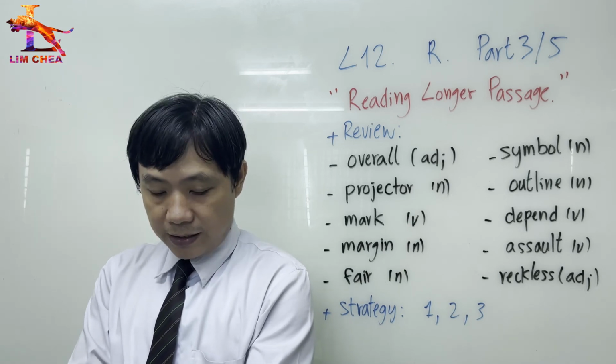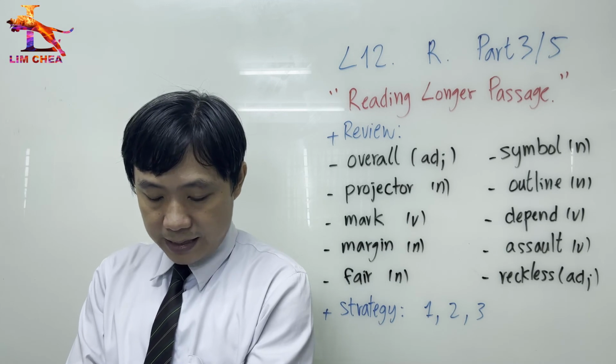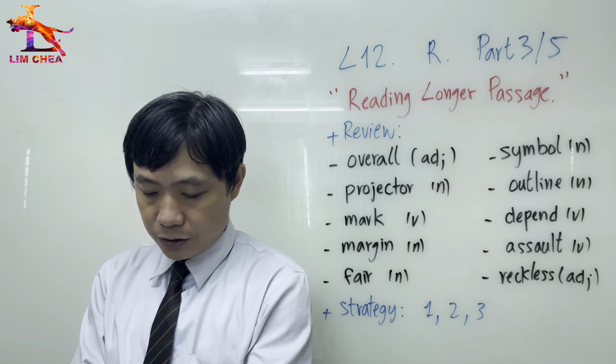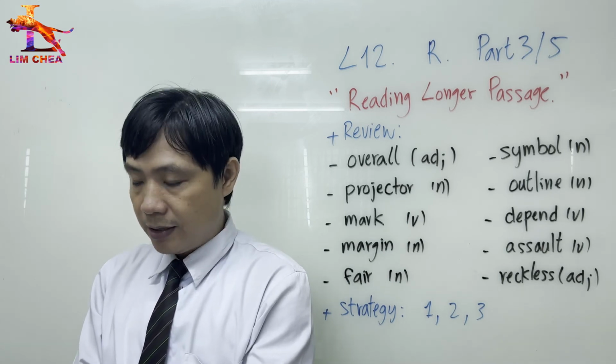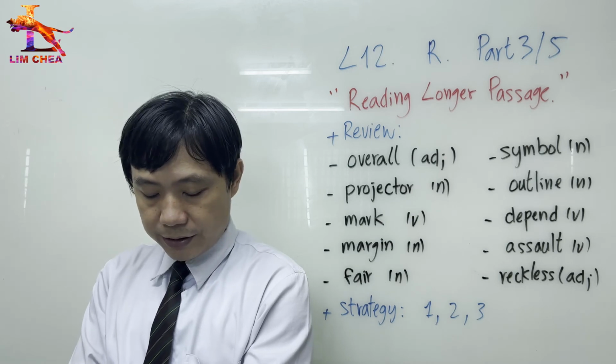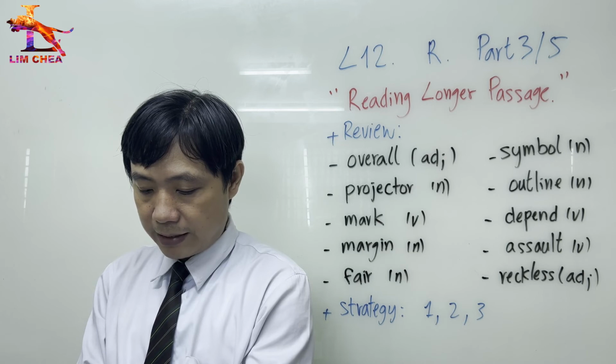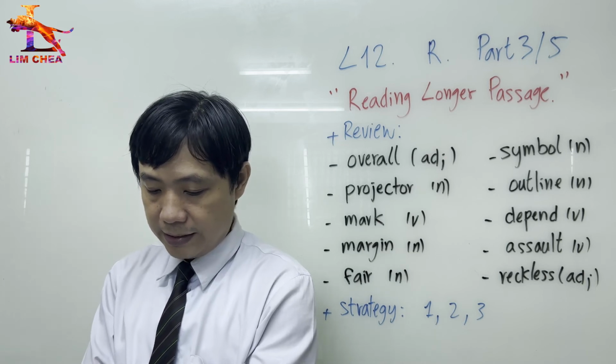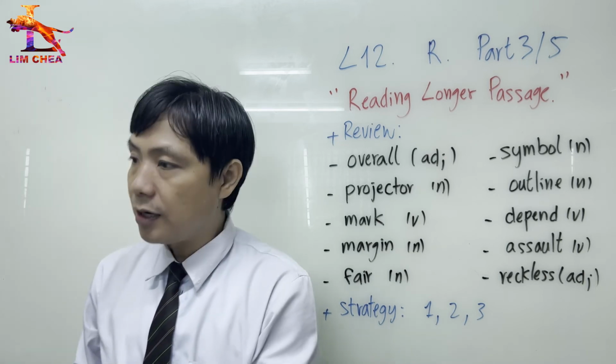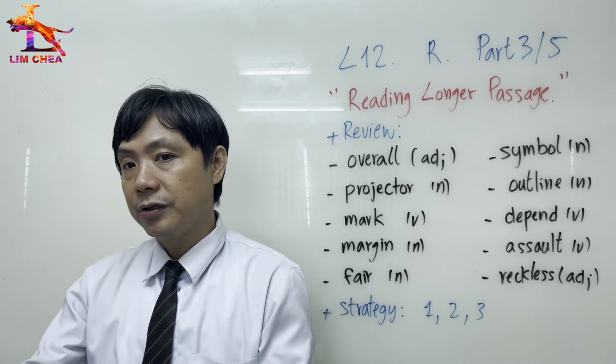Introduction, right? What is it about? The outline. The first paragraph usually starts with something to catch the reader's attention: a description, comparison, quotation, etc. The overall idea is usually at the end of the first paragraph or the beginning of the sentence. So the first one, they don't talk a lot. They just catch your attention.